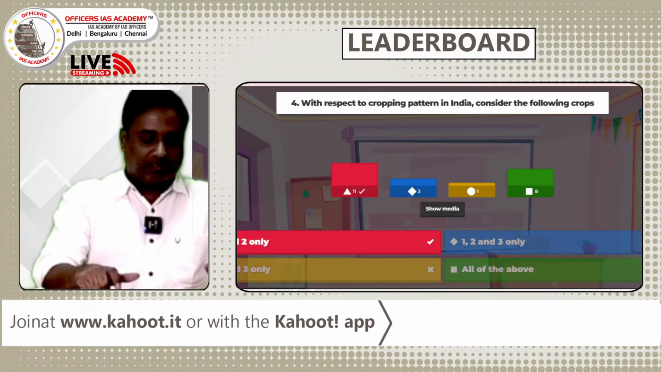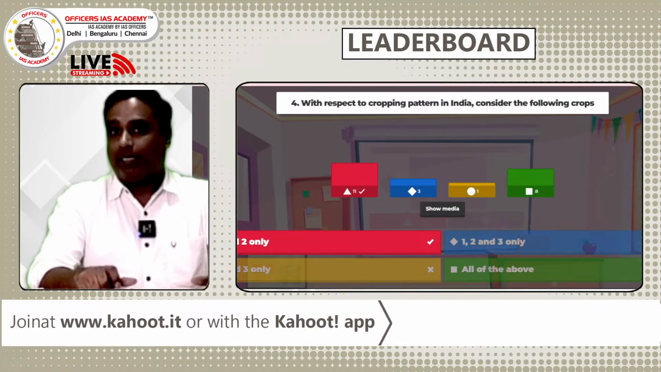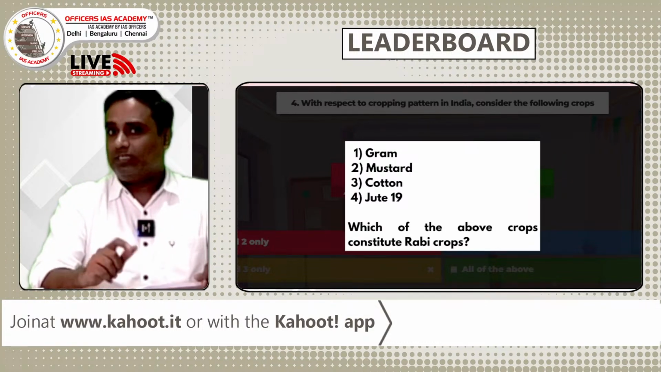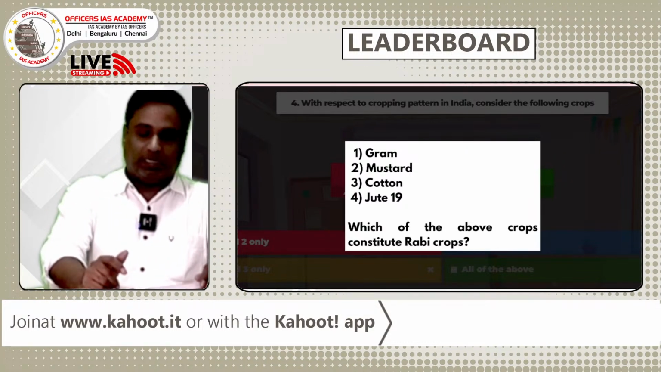So the rabi crops are gram and mustard. Normally cotton and jute are high temperature crops, normally grown in the summer seasons. Exactly, that is a perfect answer.